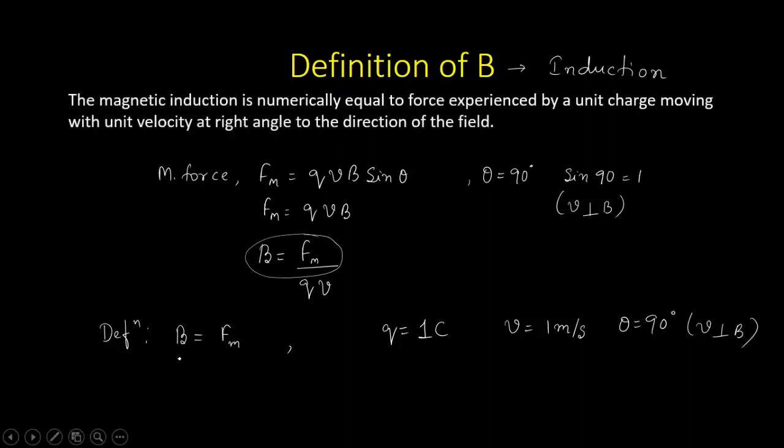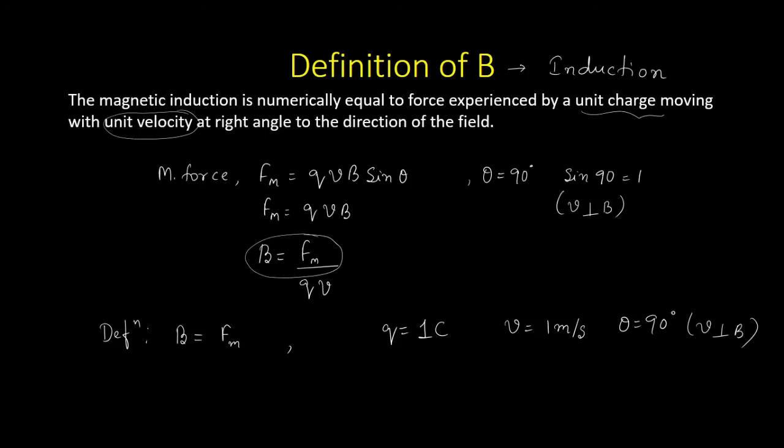So I can define the magnetic induction as numerically equal to magnetic force experienced by a unit charge. Unit charge means 1 coulomb of charge moving with unit velocity. Unit velocity means it is moving with a velocity of 1 meter per second. How? At an angle of 90 degree or at a direction perpendicular to the magnetic field ಅಂತ ಹೇಳ್ಬೋದು.